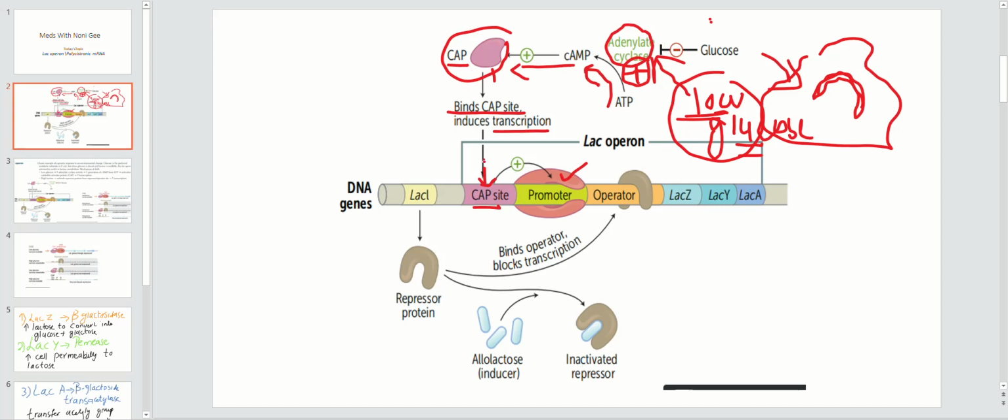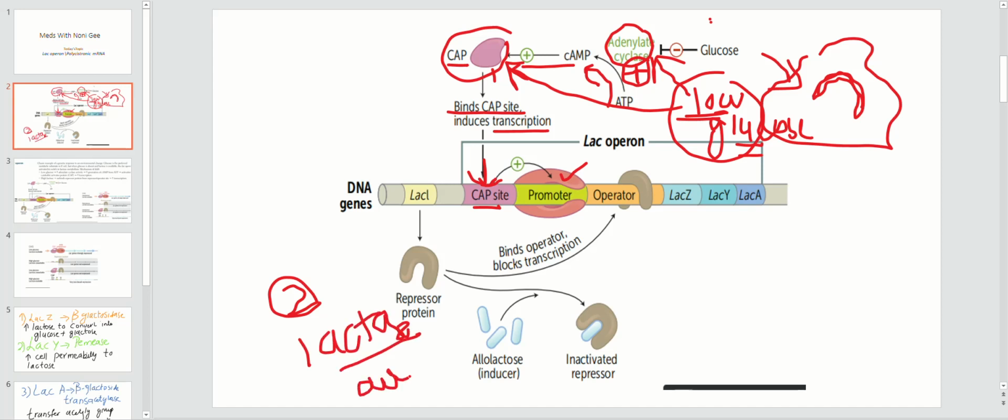So what you have to remember: low glucose causes activation of the adenyl cyclase and activation of the CAP protein, and CAP goes to the CAP site. So low glucose, you have to remember, means CAP activation, right? The second thing is when low glucose and lactose are available. When low glucose, the CAP protein binds over here and activates the transcription. Now the repressor protein is on the operator. You need to remove this protein so that transcription will go on.